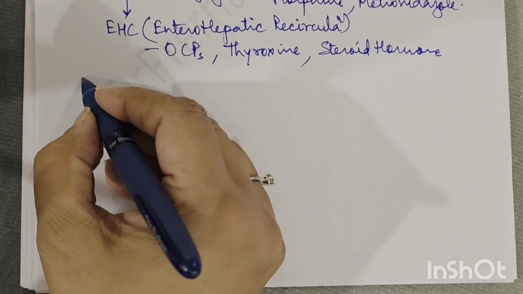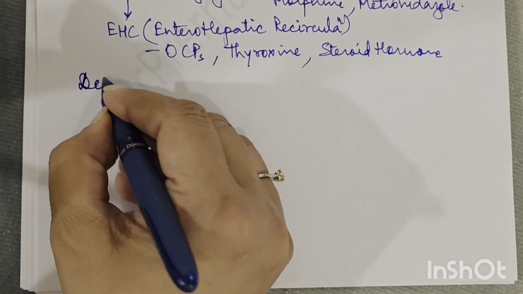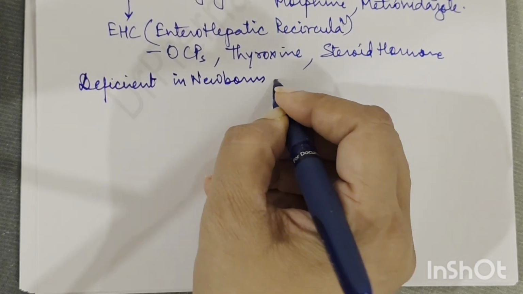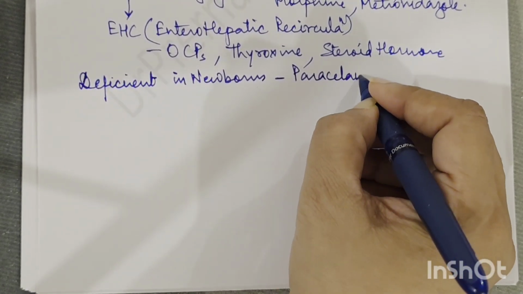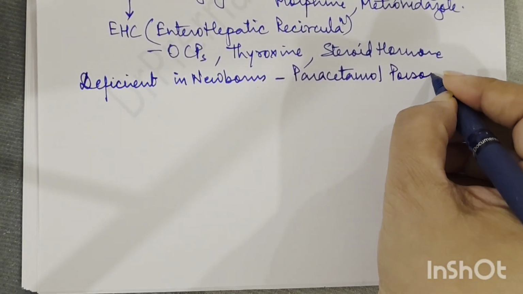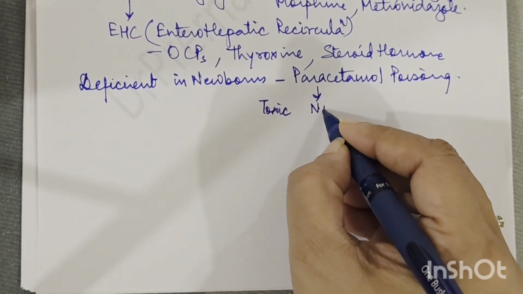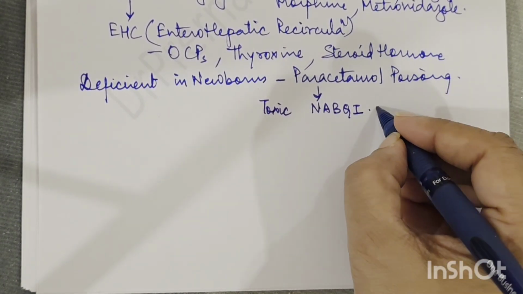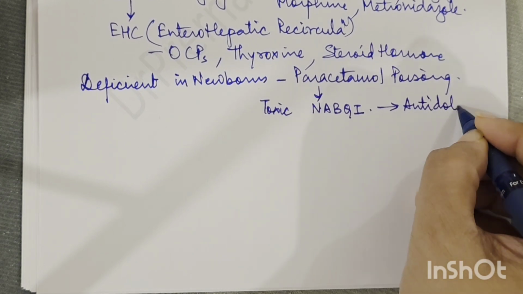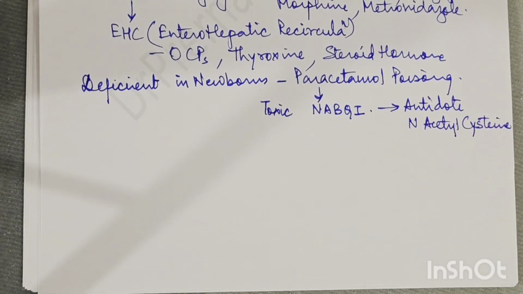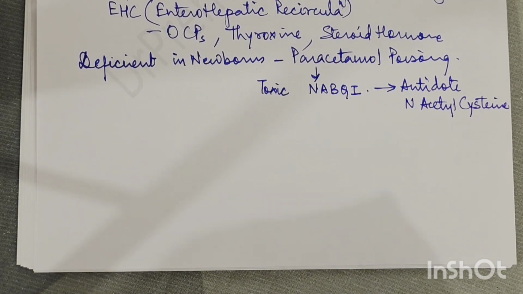Now, glucuronidation is deficient in newborns, so it causes paracetamol poisoning, right? And what is the toxic metabolite which is formed? That is N-acetylbenzoquinoneimine. And what is the antidote? Antidote is N-acetylcysteine. Okay, so this is the thing that you have to remember.